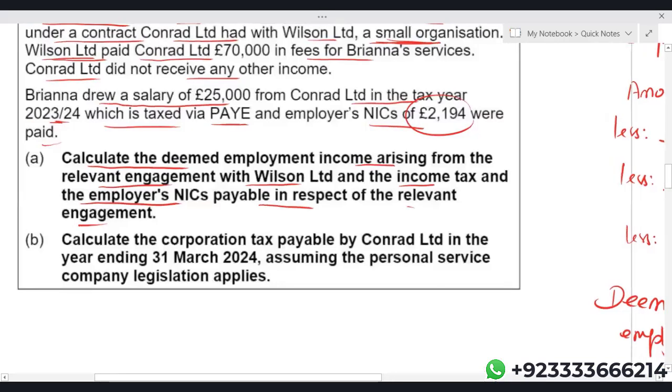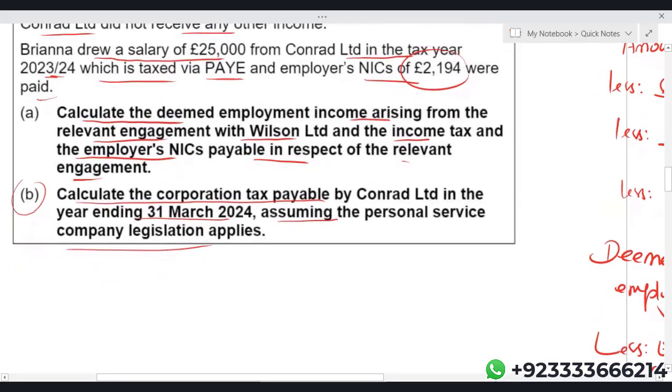Now we have calculated the deemed employment income arising from the relevant engagement with Wilson Limited, the income tax, and the employer's NIC payable in respect of it. Okay, now B. Calculate corporation tax payable by Conrad Limited in the year ended 31st March 2024, assuming the personal service company legislation applies. Fine. Requirement B: corporation tax liability.